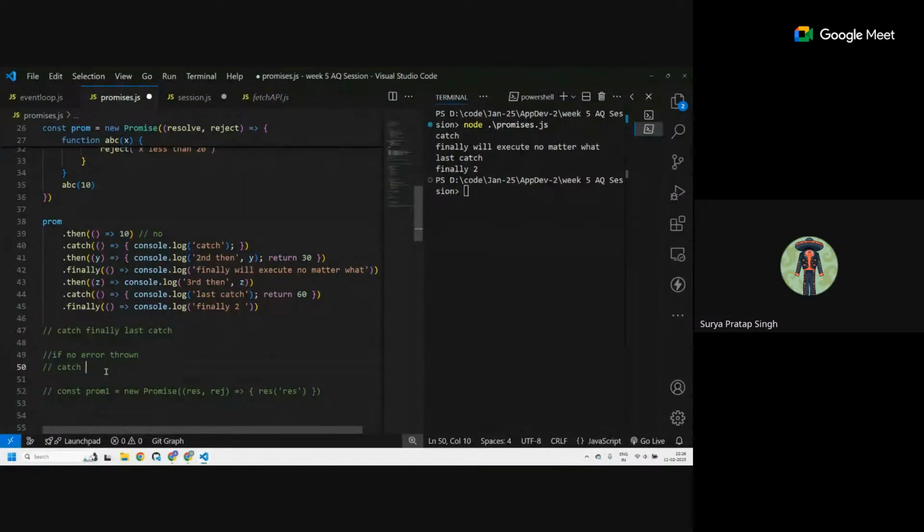Second then and undefined. Oh, that was second then. I thought you meant this one. Okay, anyways. And what is y over here? Nothing. We are getting y from this parameter. But is the previous dot then or dot catch returning anything? Nothing. It is not returning anything. So then y will be undefined.